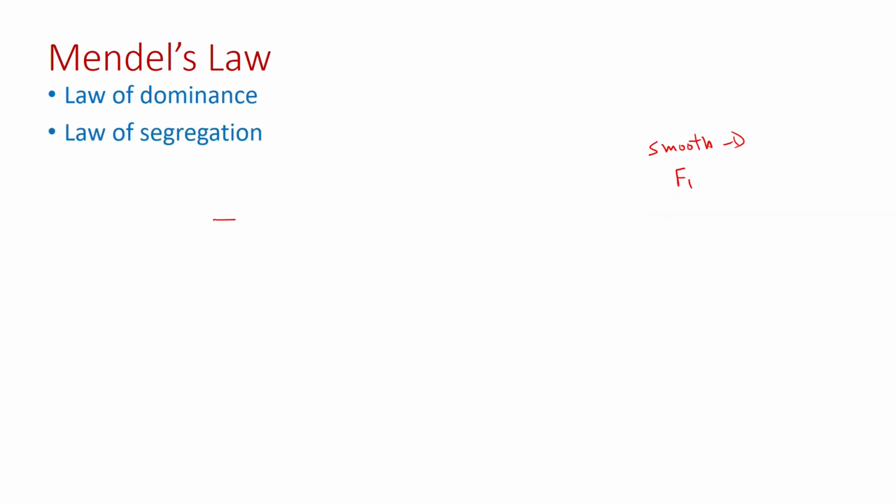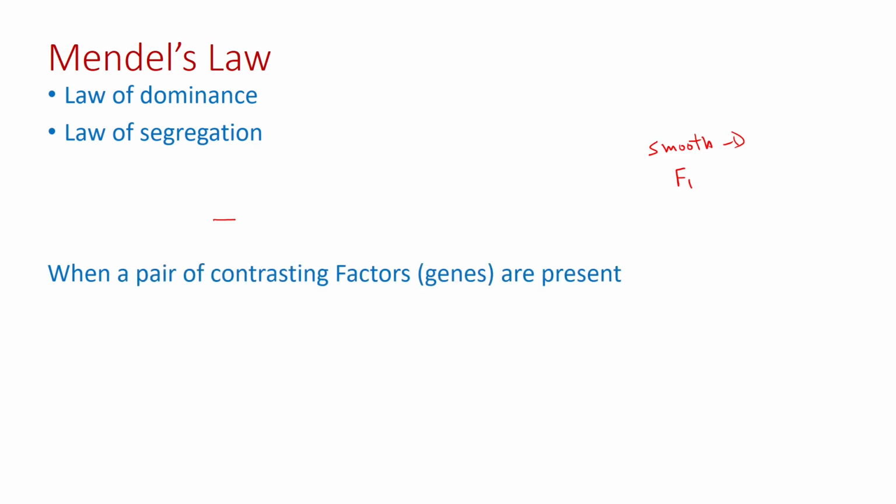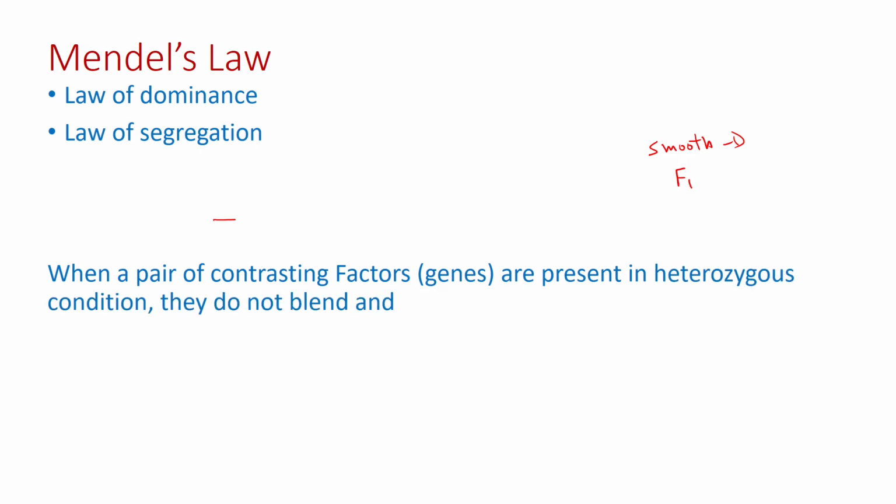Second is the law of segregation. The law of segregation states that when a pair of contrasting characters, the factors or the genes, are present in heterozygous condition, they do not blend and separate during gamete formation. It was earlier thought that the characters blend to produce a character which is in between the two, but he suggested that when the gametes are formed, they segregate. Segregation means to separate. They separate during gamete formation.